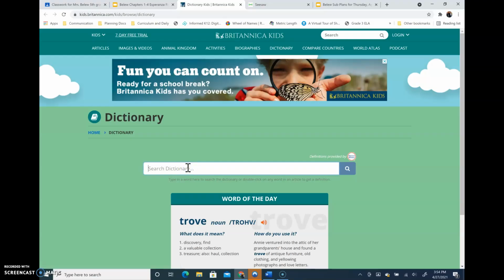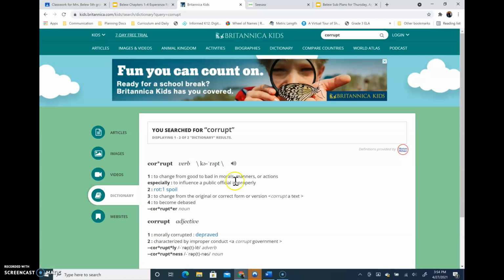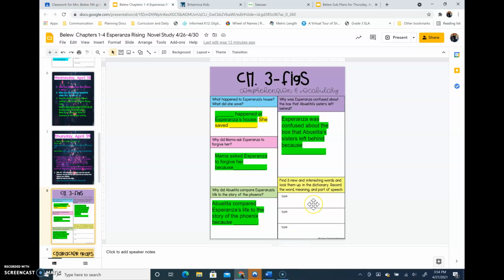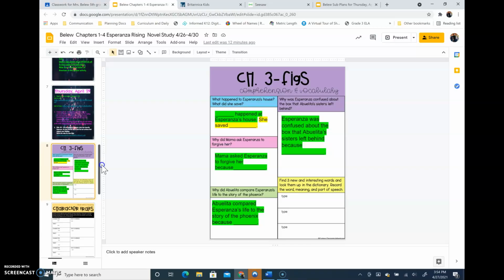I'm going to type my word in. And I'm going to enter the word, the definition, and the part of speech for my 3 words. They will go right here. These need to be words from chapter 3. 3 words that you did not know what they meant.